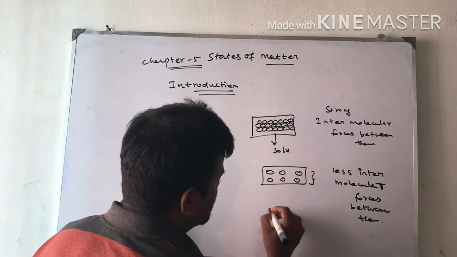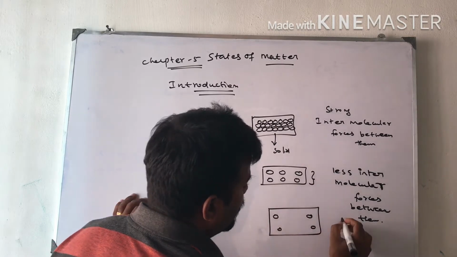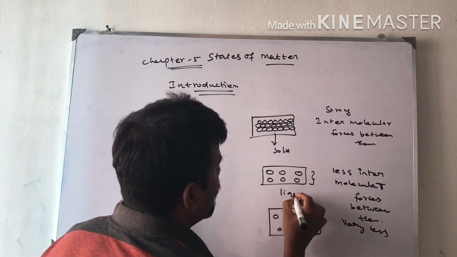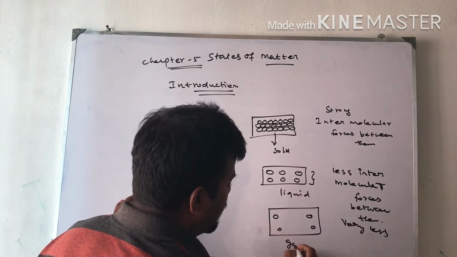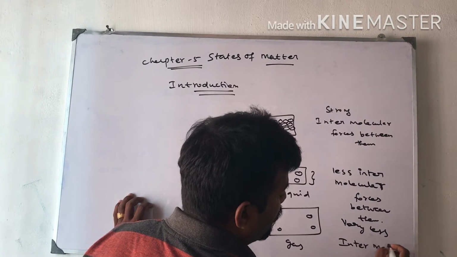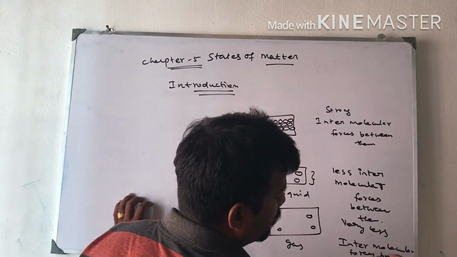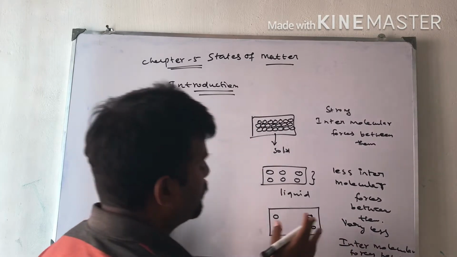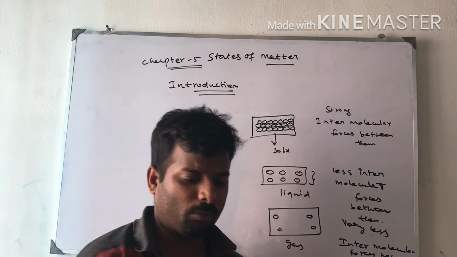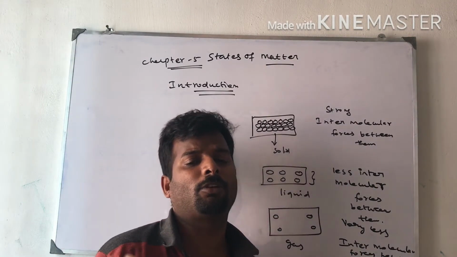Next one is gas. In the case of gas, there are very less intermolecular forces between them. If the forces are very less, the gap means the atoms are free to move. They can move here and there easily, so they can easily convert from one state to another.